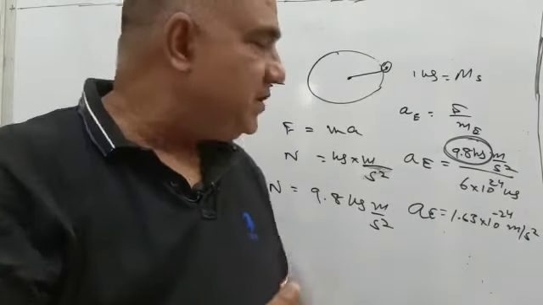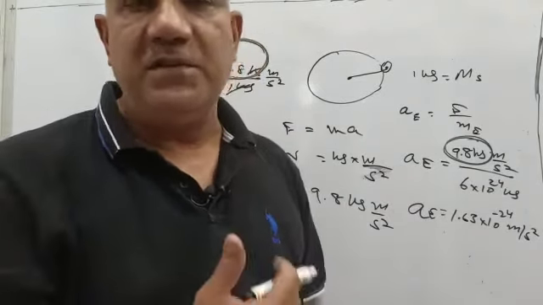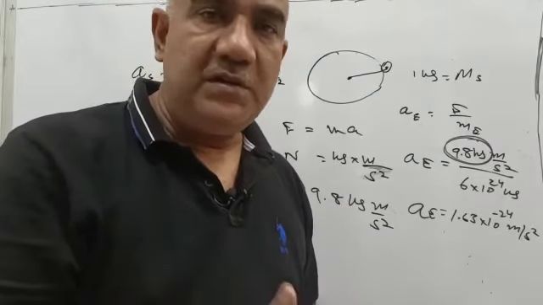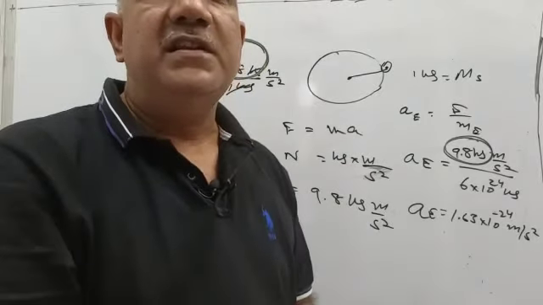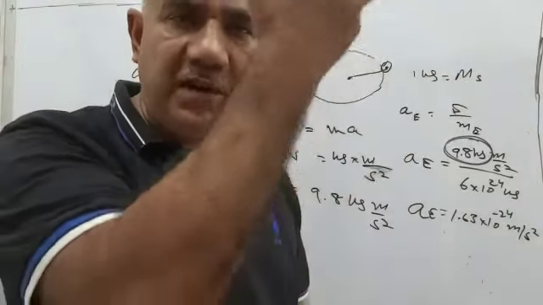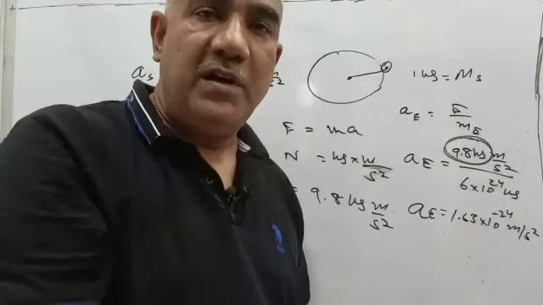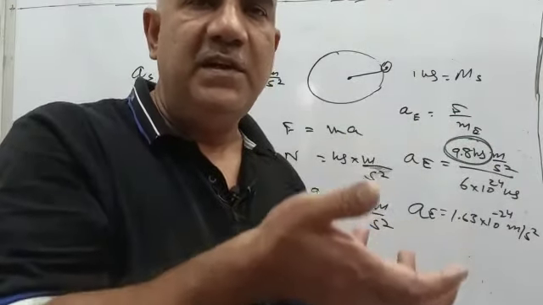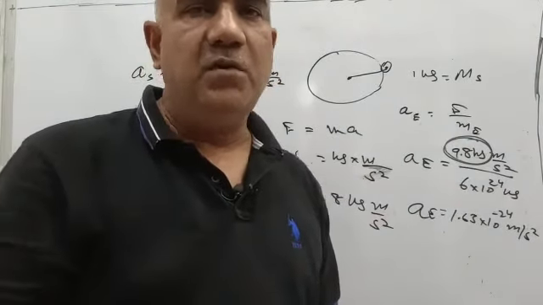This is such a small acceleration that you won't even see its effect on the Earth. From daily observation, you must have seen that if you throw a 1 kg stone, it falls onto the surface of Earth. But when that same stone attracts the Earth towards itself, you don't find any acceleration produced in the Earth. So that's all about this.